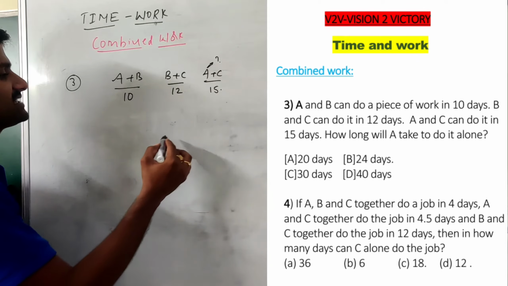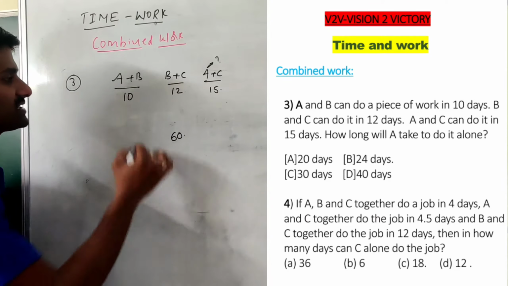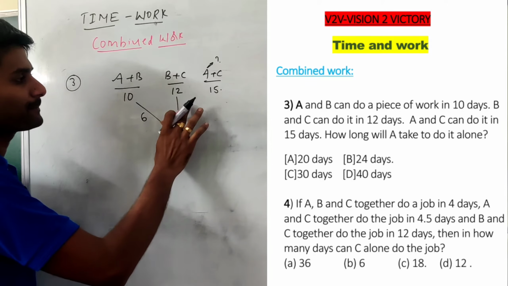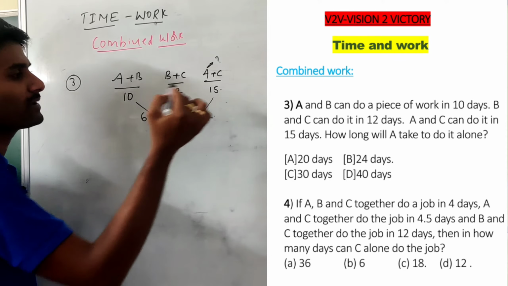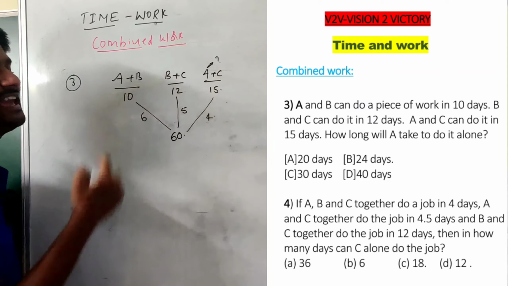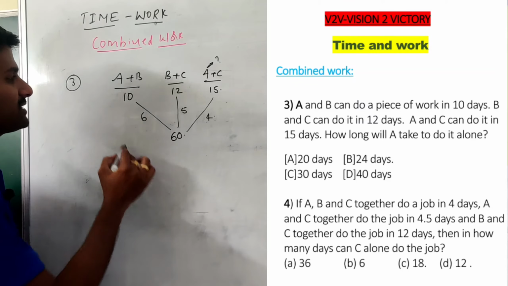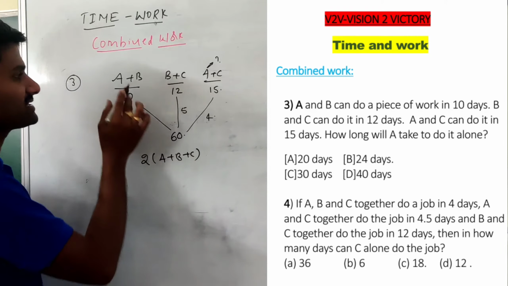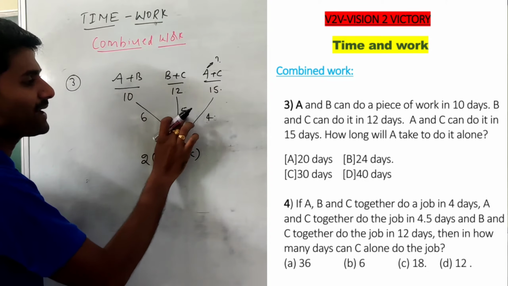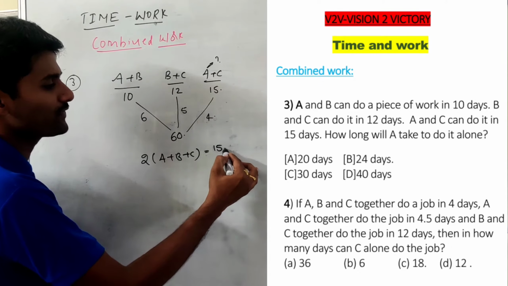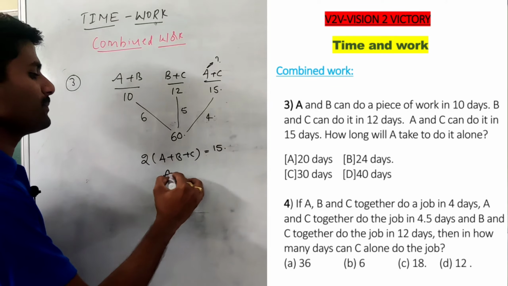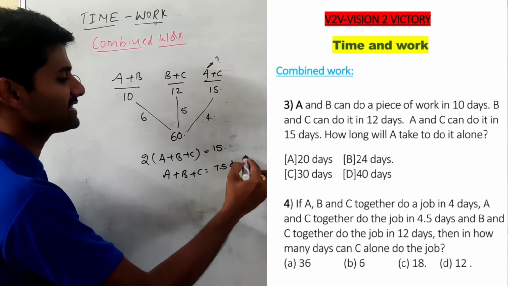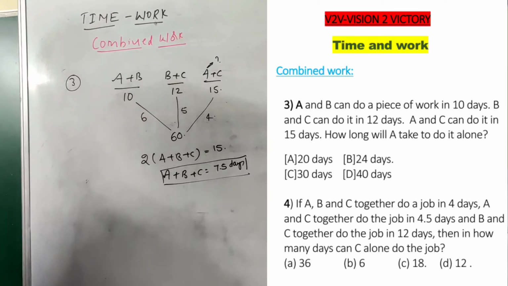First I identify that the total work is 60 units. A plus B perform 6 units per day, B plus C perform 5 units per day, and A plus C perform 4 units per day. We need to identify A's efficiency. If you add all these, 2 into A plus B plus C, the per day efficiency equals 15 units. Then A plus B plus C becomes 7.5 units per day.